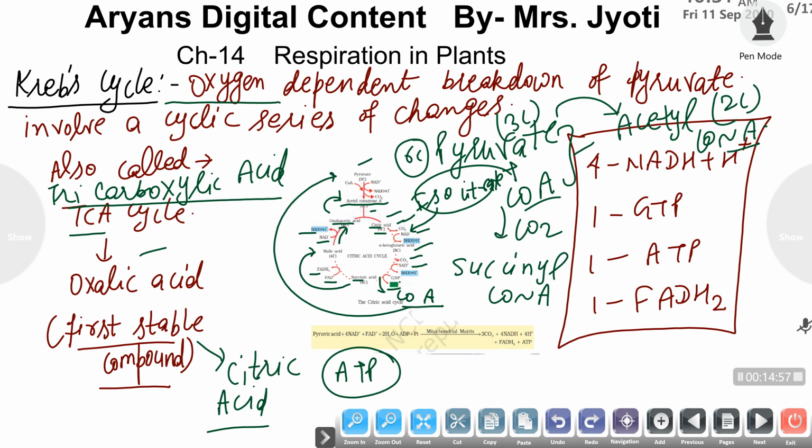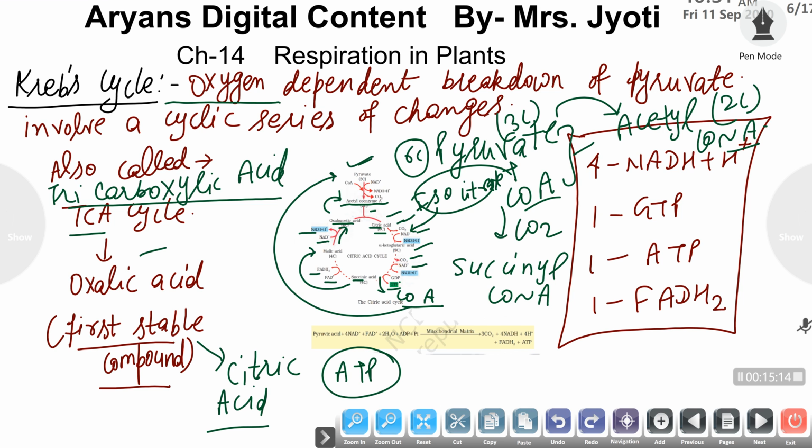is formed by the breakdown or addition of coenzyme A to the pyruvate molecule, so that the cycle goes on and more carbon dioxide is released and more NADH, GTP and ATP are formed.